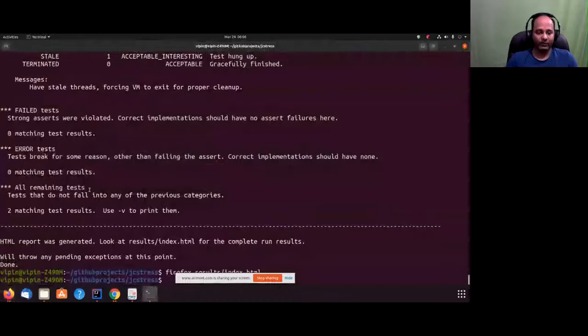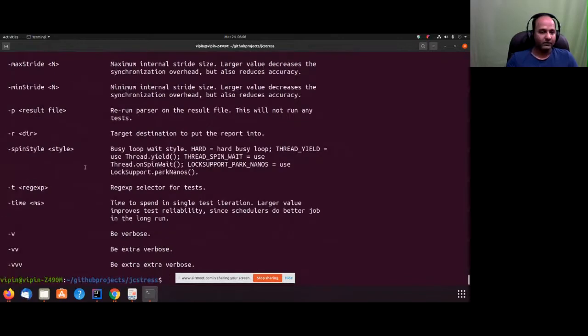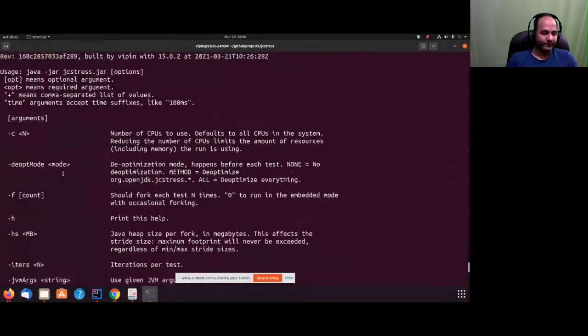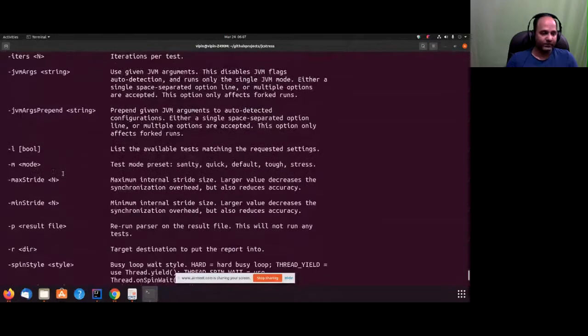What is the mode I'm talking about? For that, I'll run the help command. I executed java -jar gc-stress.jar -h. -h is going to give us help. Let's look at the different options. We have -m, mode. Test mode preset: sanity, quick, default, tough, and stress. From left to right, it becomes more rigorous.